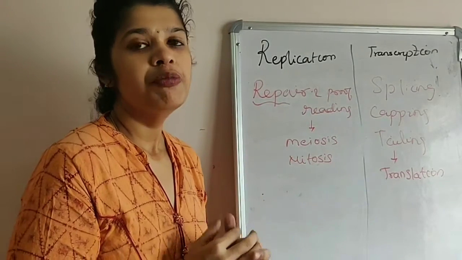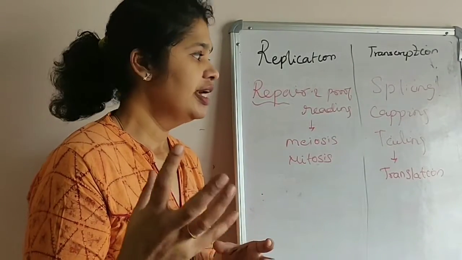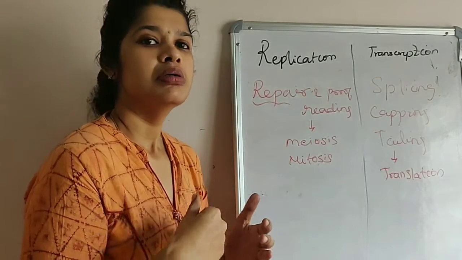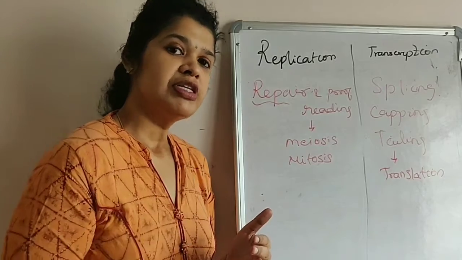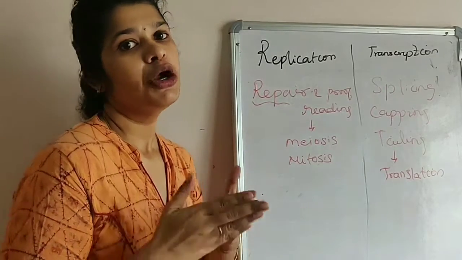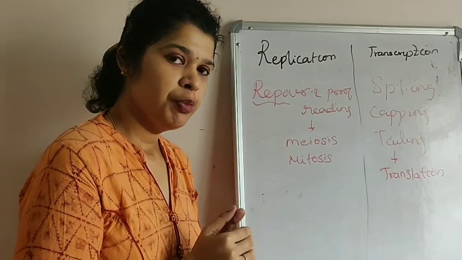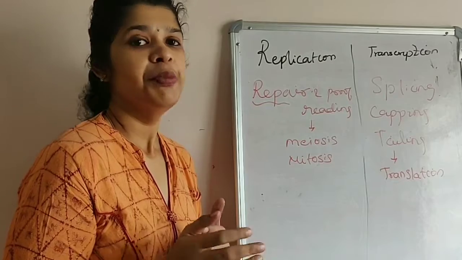Capping with the help of methylguanosine triphosphate and tailing with the help of polyadenylate happens, and at the end of production of mRNA, the mRNA leaves the nucleus into the cytoplasm to undergo translation. And at the end of replication and proofreading, the DNA enters into either mitosis or meiosis.